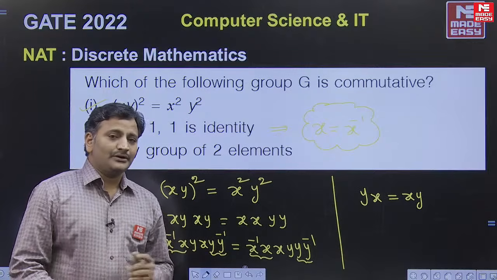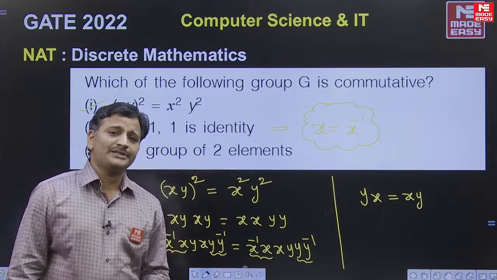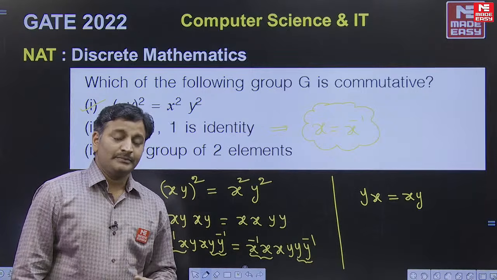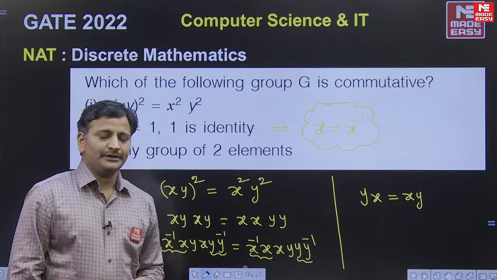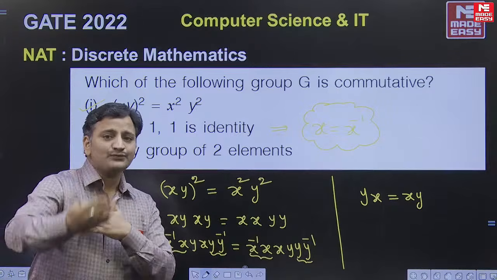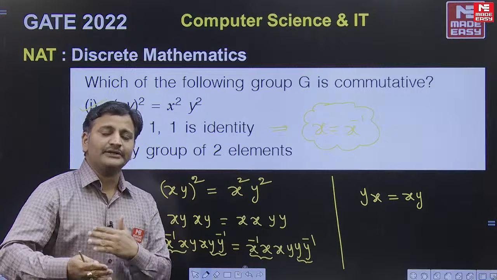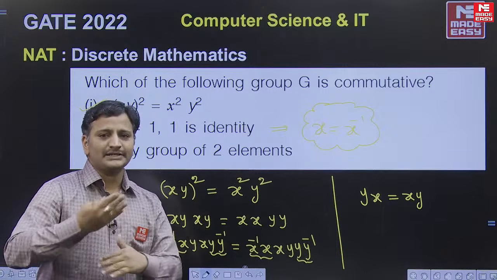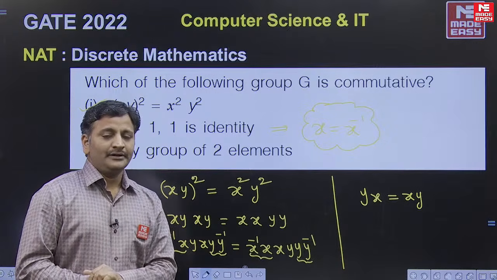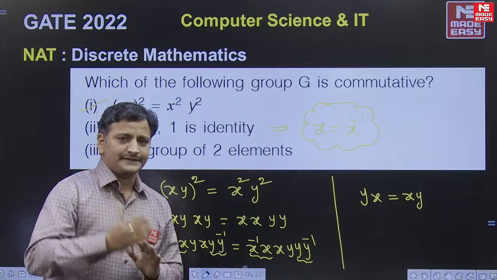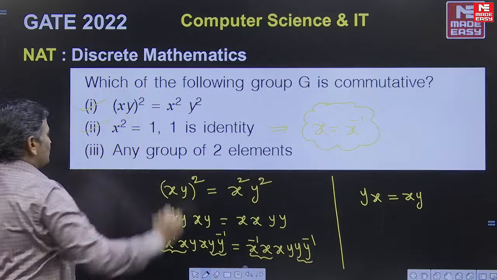Clear, friends? Now tell me, if every element has its own inverse, obviously that group is an abelian group, friends. But the converse need not be true. If every element has its own inverse or is self inverse, that group is an abelian group, which means it is satisfying the commutative property. But the converse need not be true, which I already discussed in the class notes. Therefore, the second statement is also true, friends.